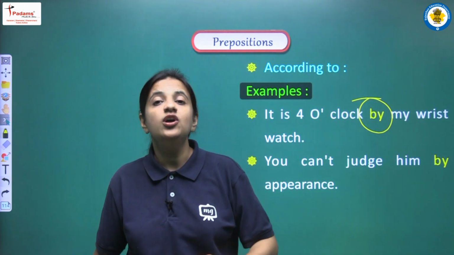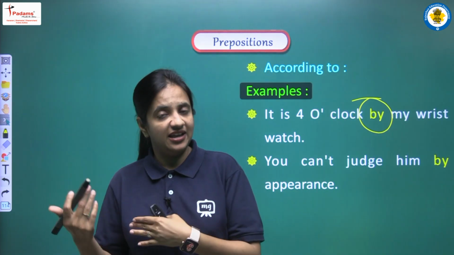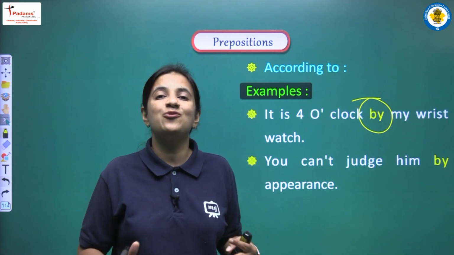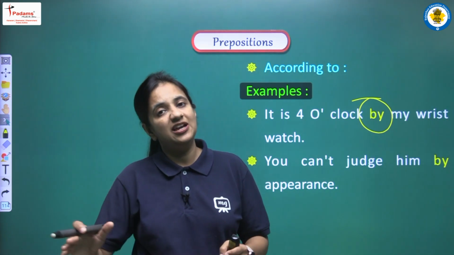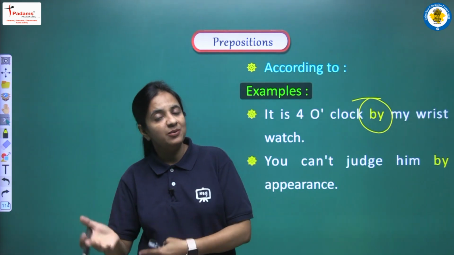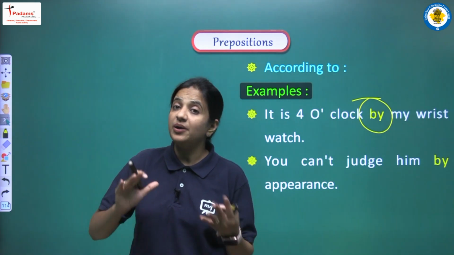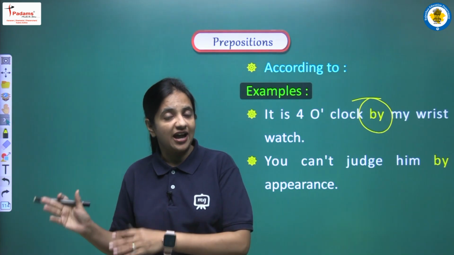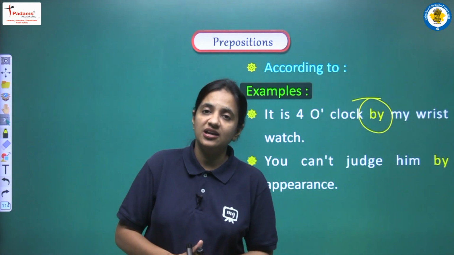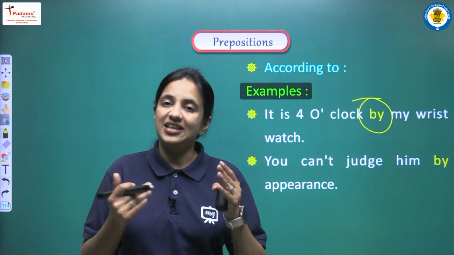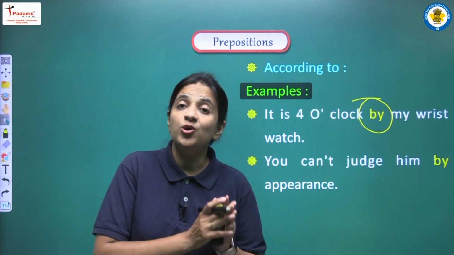So जब भी हम watch के according time बता रहे हैं या हम किसी से पूछ रहे हैं, so in both the conditions we have to use by only. यहाँ पे हम to भी use नहीं करेंगे, at भी use नहीं करेंगे, on भी use नहीं करेंगे. जो सारे prepositions हमने अब तक पढ़े हैं, they are related with time. But here when we are talking about clock time, when we are talking about watch time, then we have to use by only.